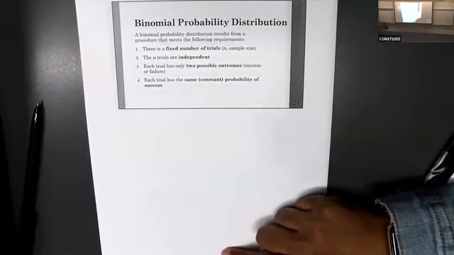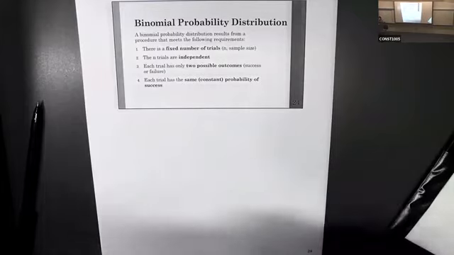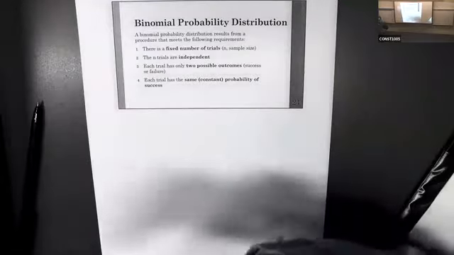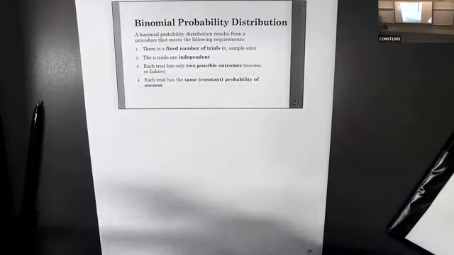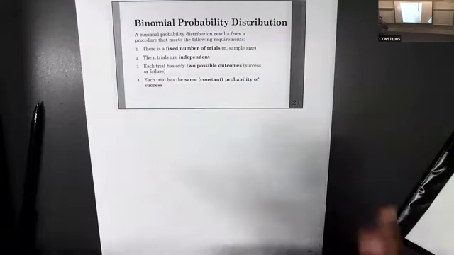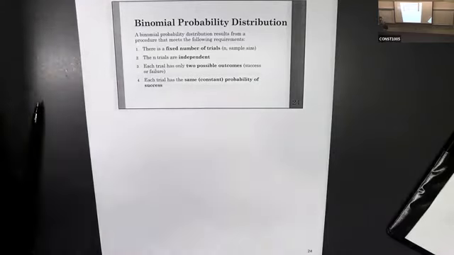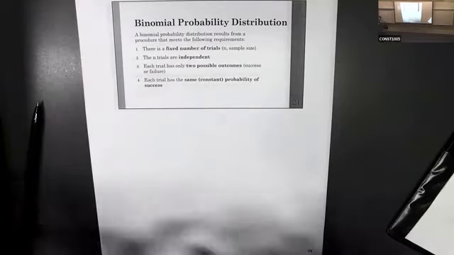There is a fixed number of trials. Trials means, according to our method, the sample size. How many times you have to repeat your experiment. That will be the number of trials. It means sample size, or simply n. Definitely it should be fixed. That means we can do some experiment, like we can toss a coin 10 times. 10 times means 10 trials, so n is 10. N should be fixed. It's always 10, according to the example. But here it's just n.